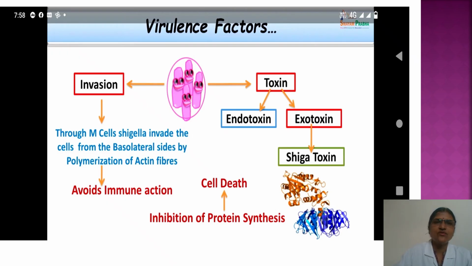Here is the summary of the virulence factors for Shigella bacillary dysentery. There are mainly two, invasion and toxin. Invasion is through M cells; Shigella invades cells from basolateral sites by polymerization of actin fibers. For toxin, there are two, endotoxin and exotoxin. Exotoxin is Shiga toxin and it inhibits protein synthesis by acting on the 60S ribosome, ultimately causing cell death and then ulcer formation.